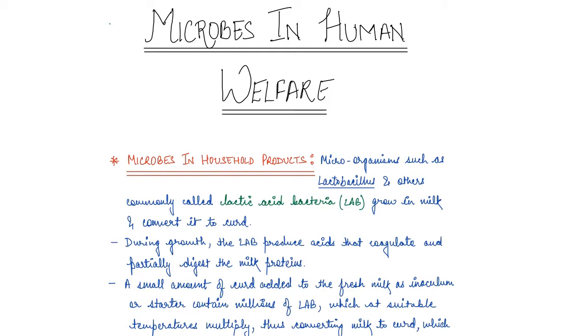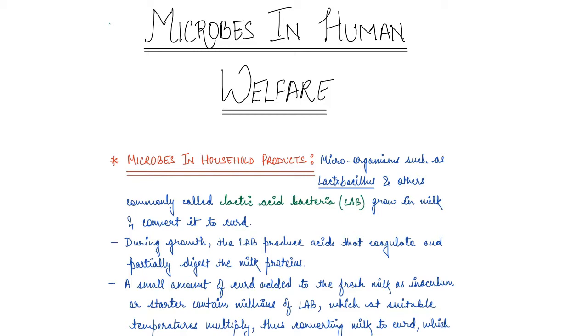We basically use either microbes directly or the products derived from them every day. One common example is the production of curd from milk. Microorganisms such as Lactobacillus, usually known as lactic acid bacteria, LAB, grow in milk and convert the milk into curd.